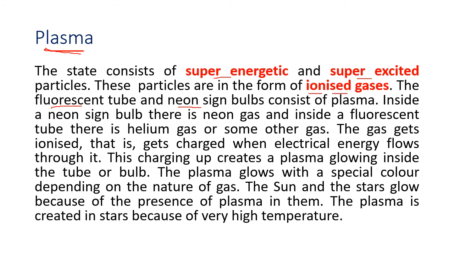When you see fluorescent tubes and neon lights in any shop on the hoarding, in the advertisement, you see the light by which the name of the shop is written. That is a fluorescent tube or a neon light and it has got plasma inside. So plasma is a gas inside. It is filled with a gas.